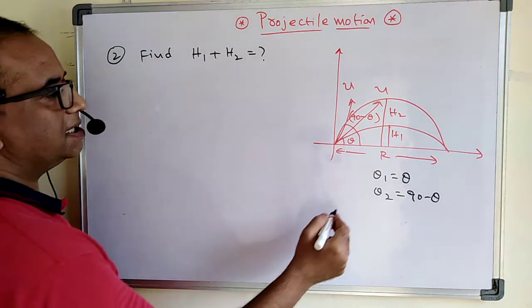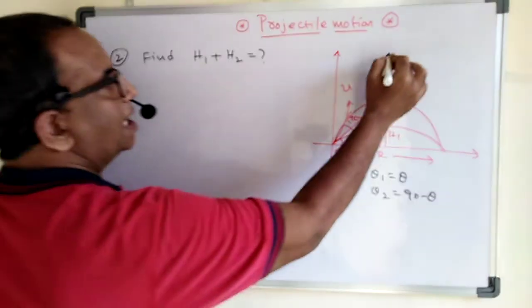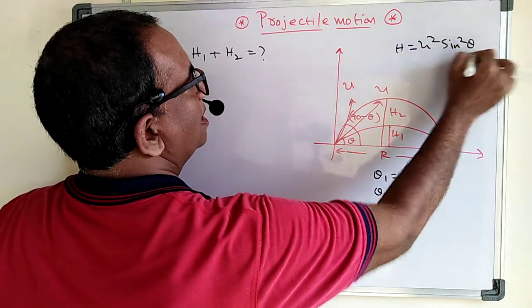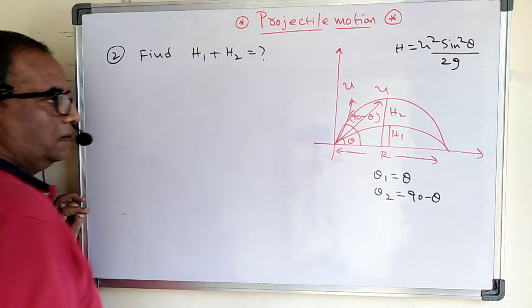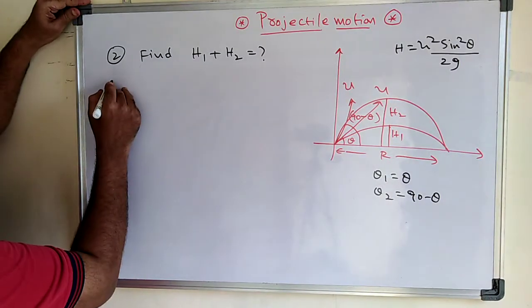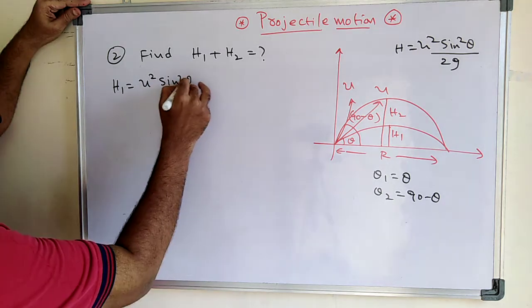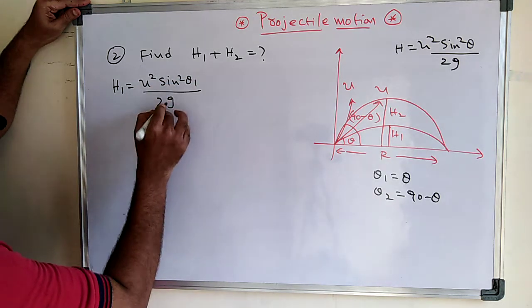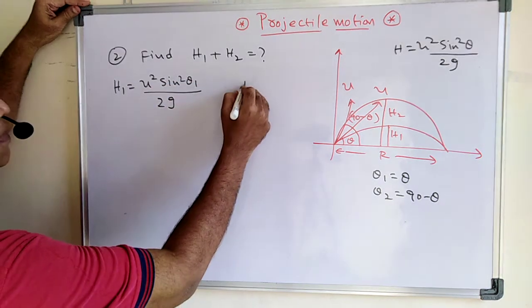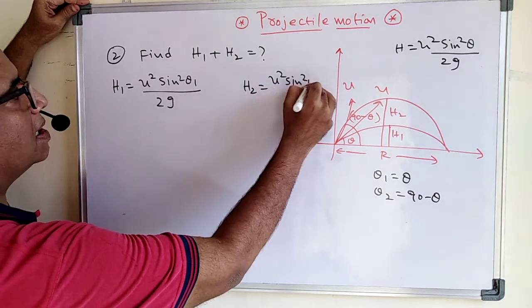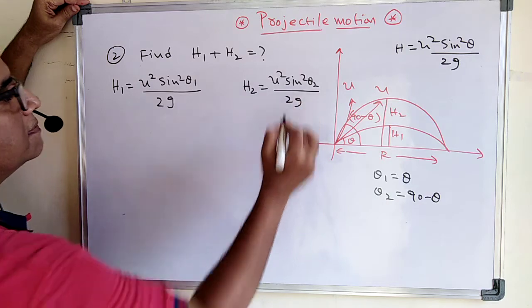And here we know the height formula: h is equal to u square sine square theta by 2g. Therefore, h1 is u square sine square theta 1 by 2g, and h2 is u square sine square theta 2 by 2g.